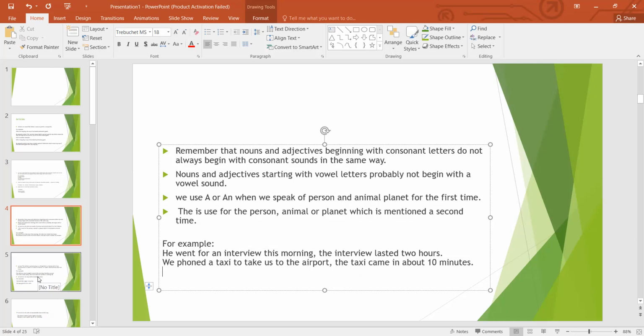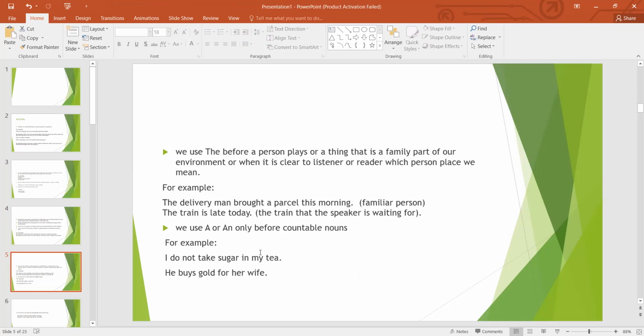Now, moving to the next slide. We use the before a person, place, or thing that is a familiar part of our environment, or when it is clear to the listener or reader which person or place we mean. It means when we talk about any person or place, we know about them and they are very familiar to us, right?